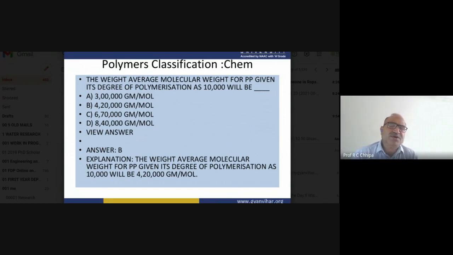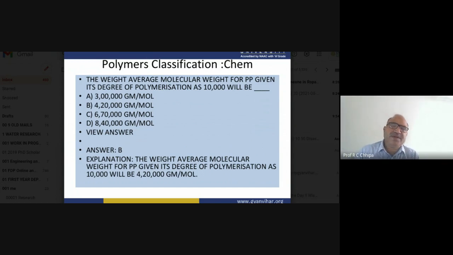What do we mean by molecular weight? We add the atomic weights of the different elements. For example, for C2H6, carbon 2 and hydrogen 6, the molar mass is: 12 is the atomic weight of carbon, so 12 plus 12 is 24, and 24 plus 6 is 30.